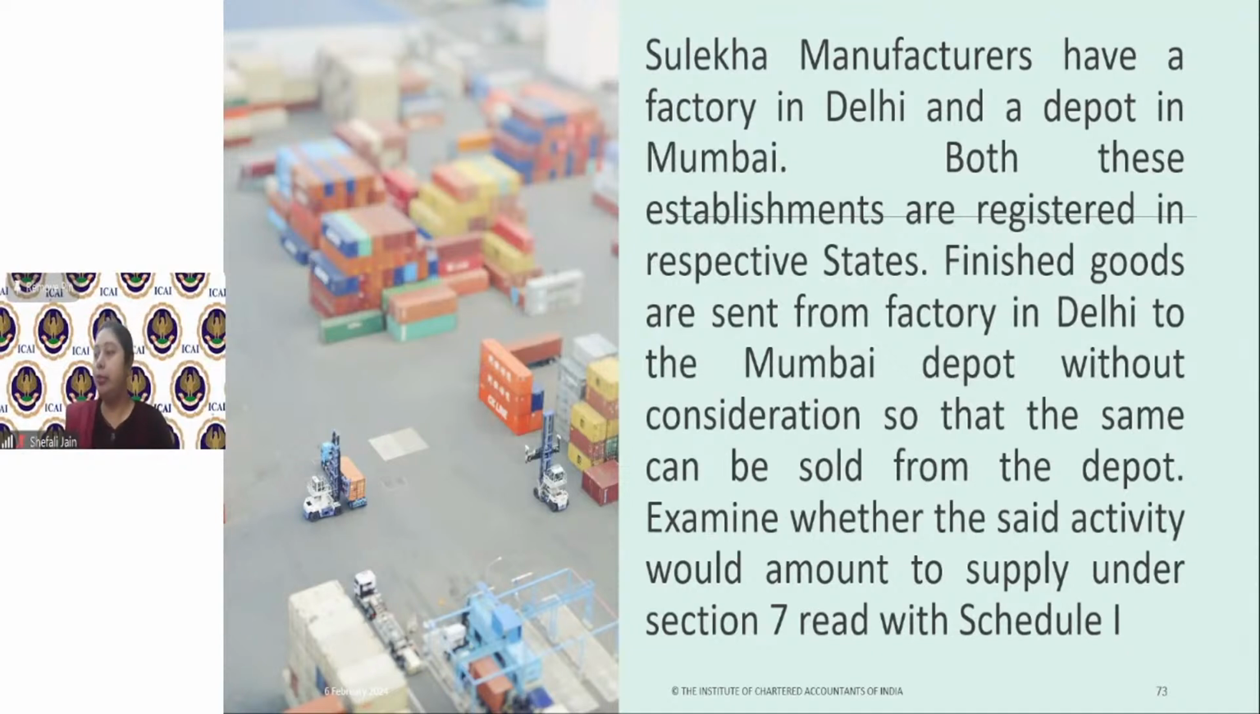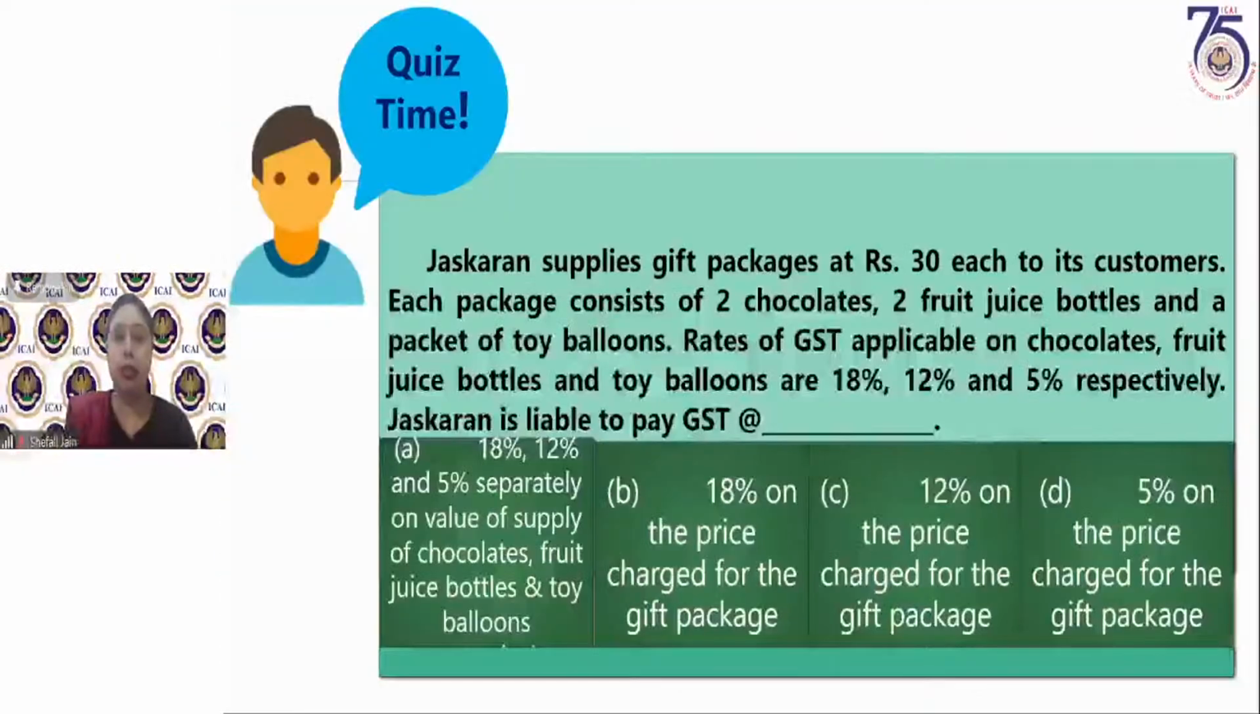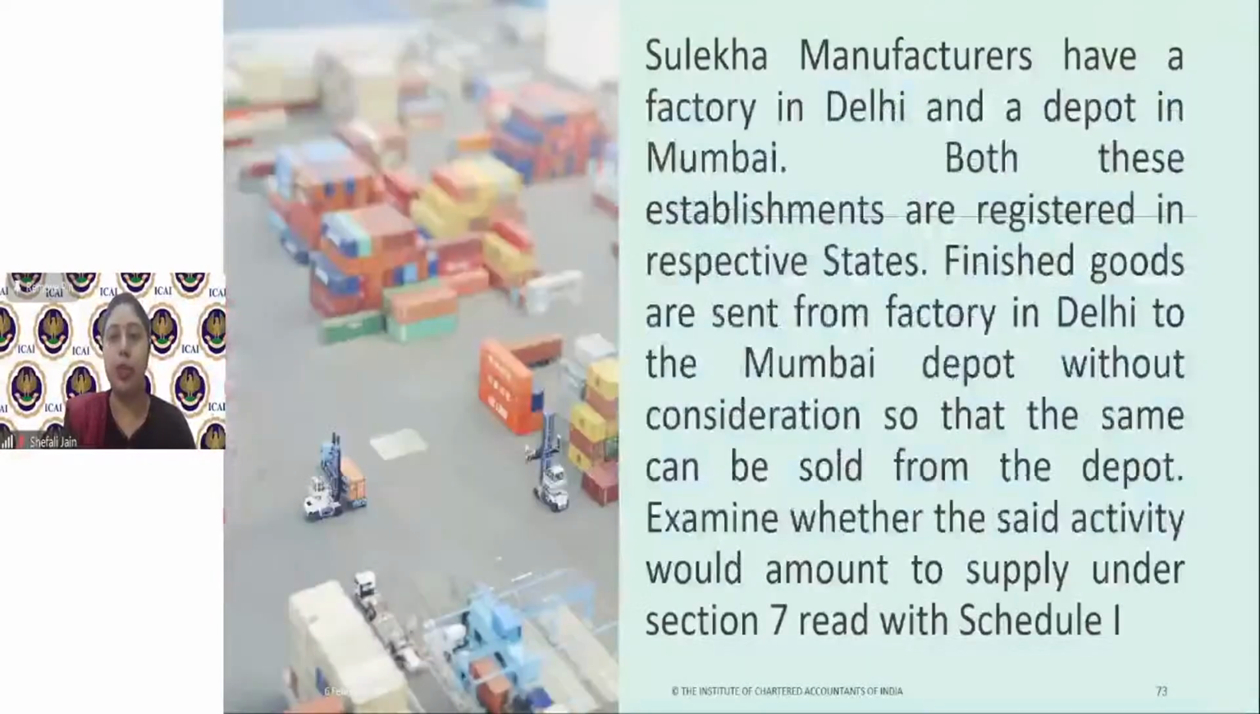In the meantime, Hemlata is asking, please explain gift packages at rupees 30 each. Doesn't it mean it's charged separately on the items? No, I said the gift package is at rupees 30. So in that package, we had three commodities: balloons, chocolates, and fruit juice bottles. So the price of rupees 30, Hemlata, was charged for the package as a whole.